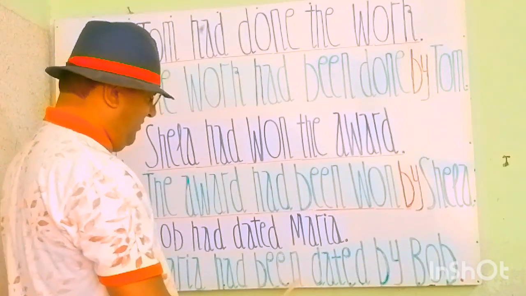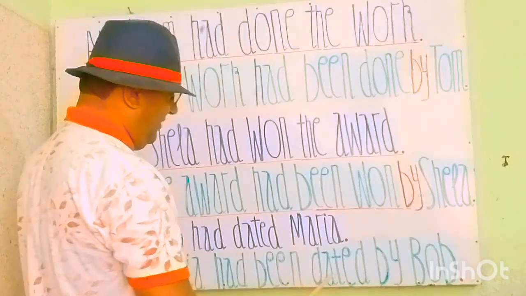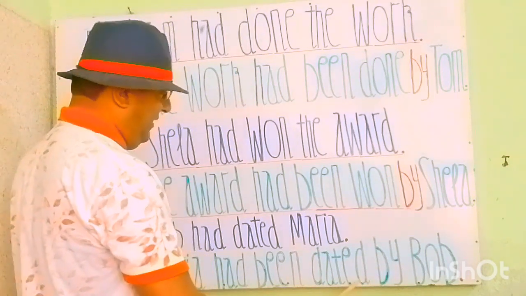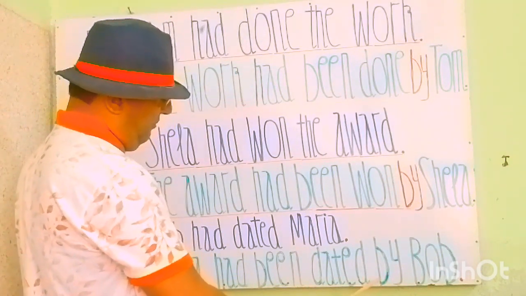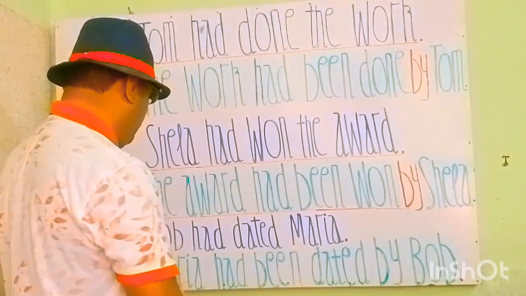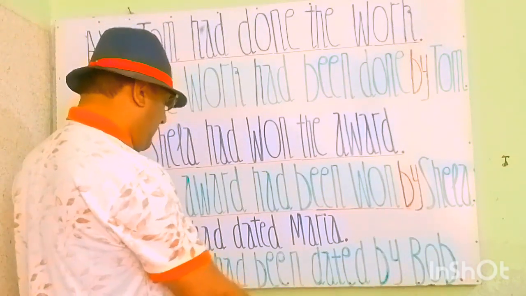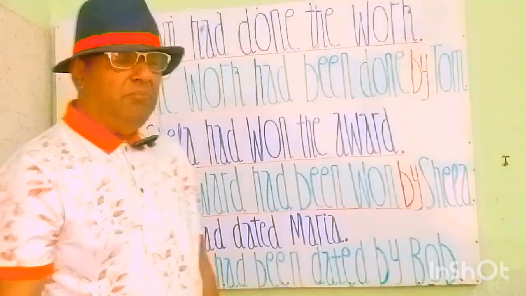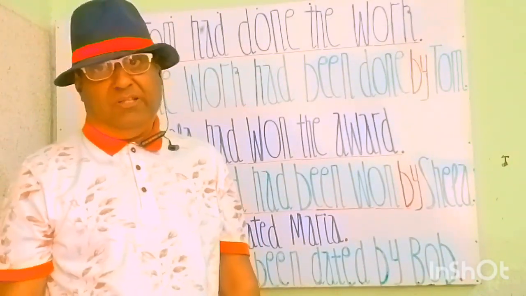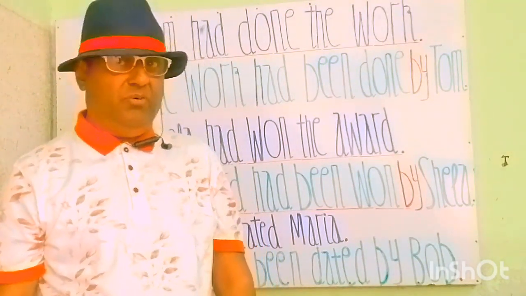Been is added for the passive voice statement, and dated is the past participle form of date. By is a preposition that connects the object Bob and the subject Maria. Maria had been dated by Bob. Maria Bob से डेट मार चुकी थी.